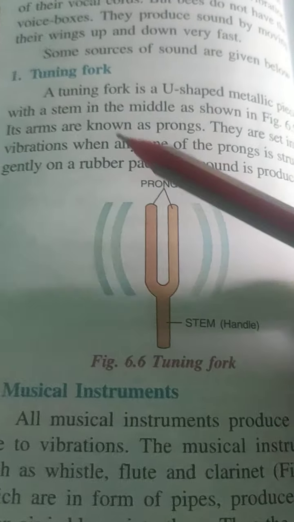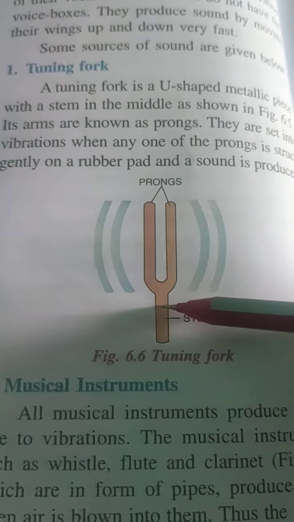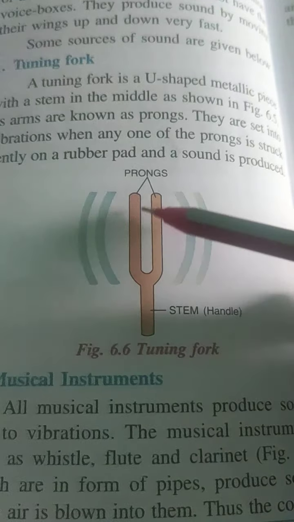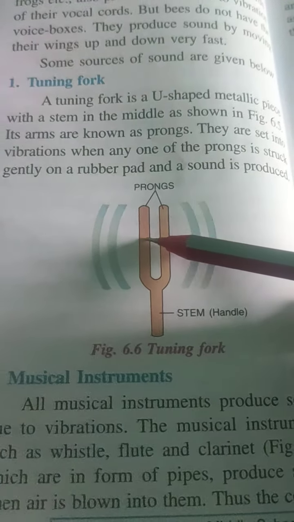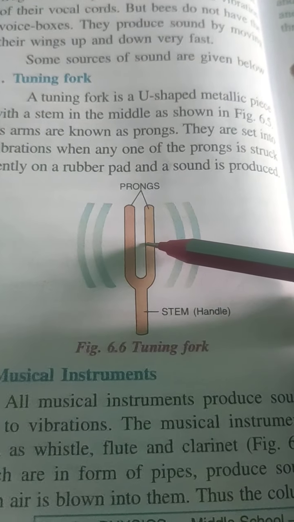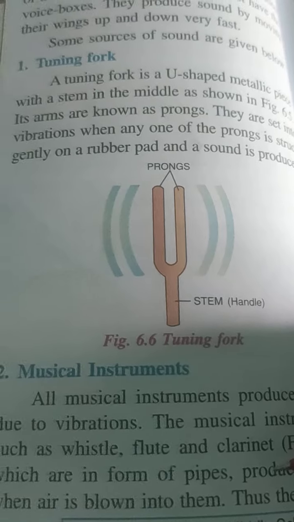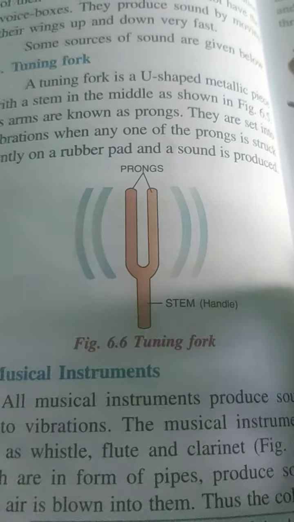A tuning fork is a U-shaped metallic piece with a stem in the middle as shown in the figure. Its arms are known as prongs. This is called prongs. It is struck gently on a rubber pad. When it is struck on a rubber pad, you will feel sound is produced. Okay, when it starts to vibrate, it will produce sound.